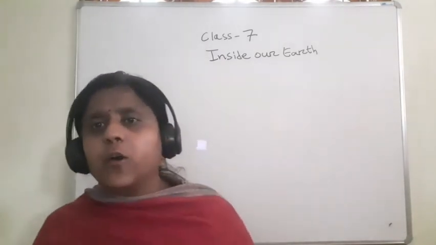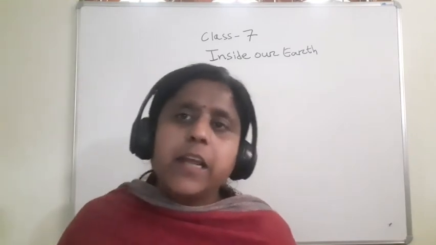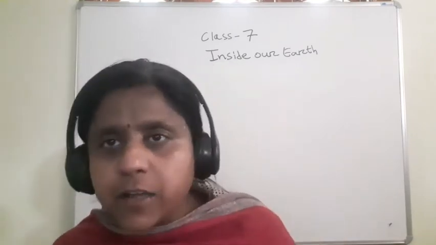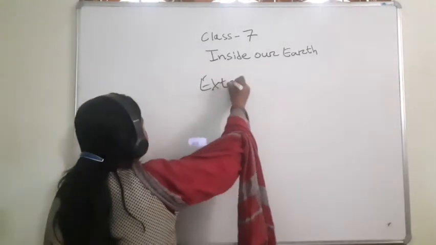Igneous rock is of two types: extrusive igneous rock and intrusive igneous rock. First, I will explain what extrusive igneous rock is.